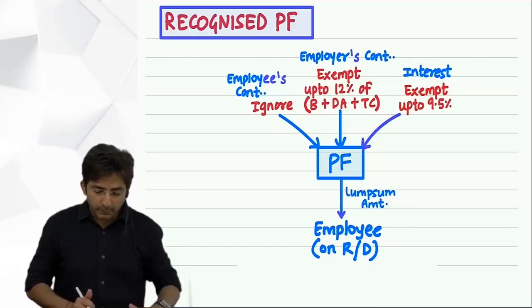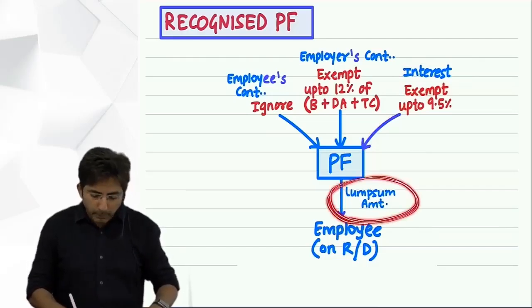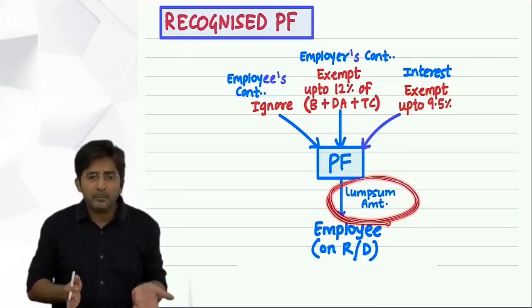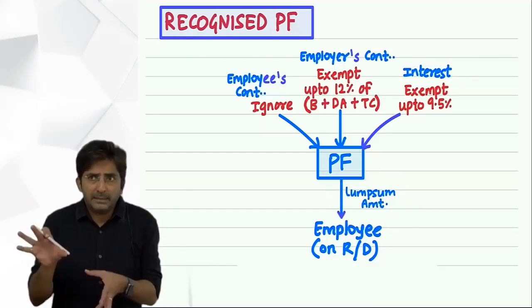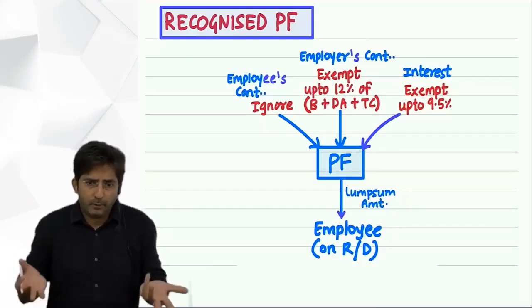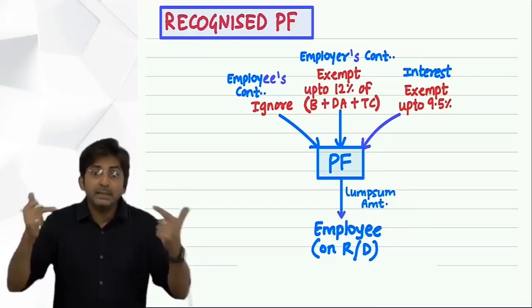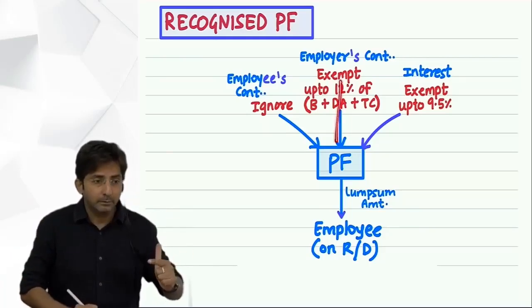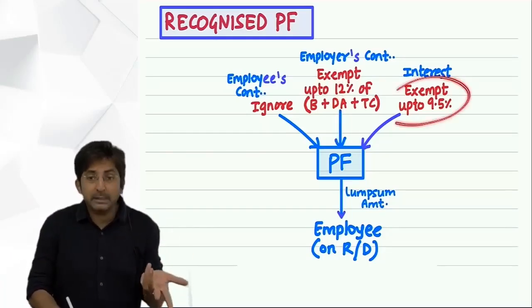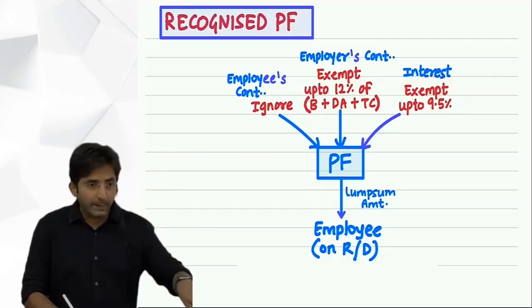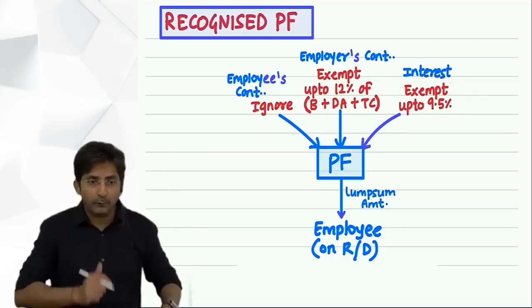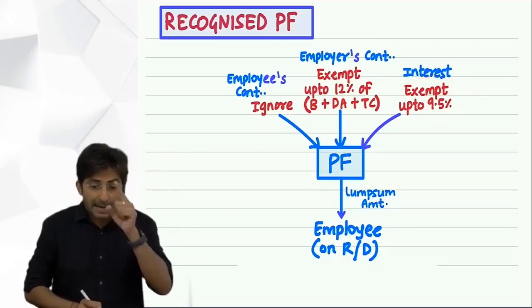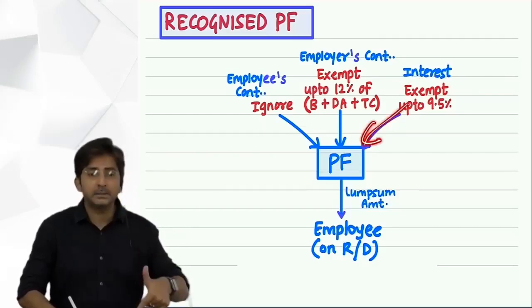Many students have told me, sir, even this should become partly. Why partly? Whatever the government wanted to tax partly, they have already done it during the service. Interest, if it was 10%, so 9.5 was exempt, the balance 0.5% was taxable, and that was taxable on a yearly basis.